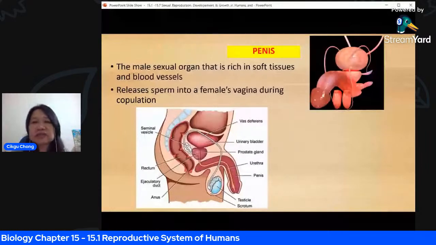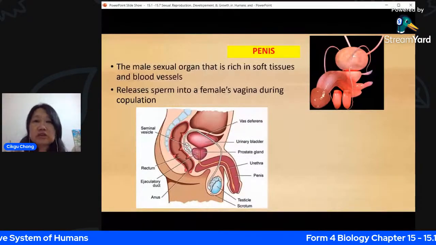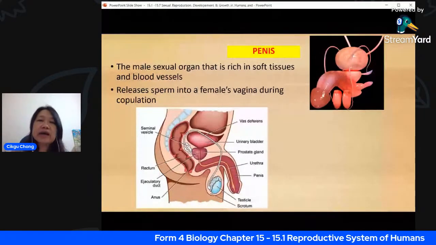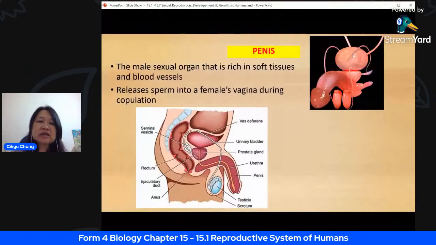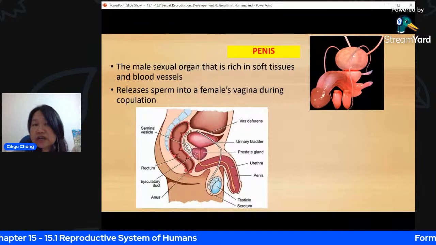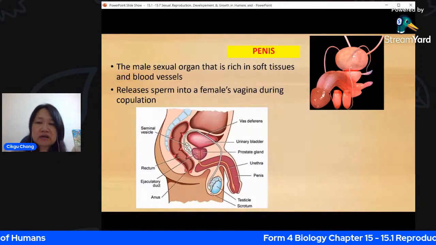Okay, because the man is not aroused. So when it's aroused, it will become hardened, and you have what we call an erection. That is how the penis will be able to move or be put into the female's vagina. But here you'll see it's flaccid. This is the normal way it should look, all right?